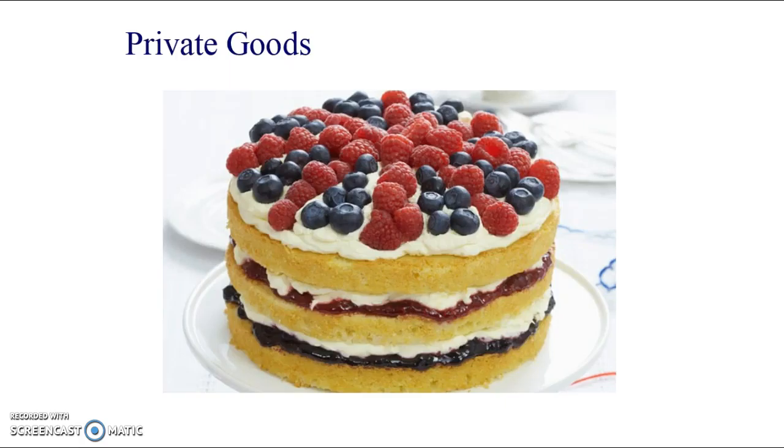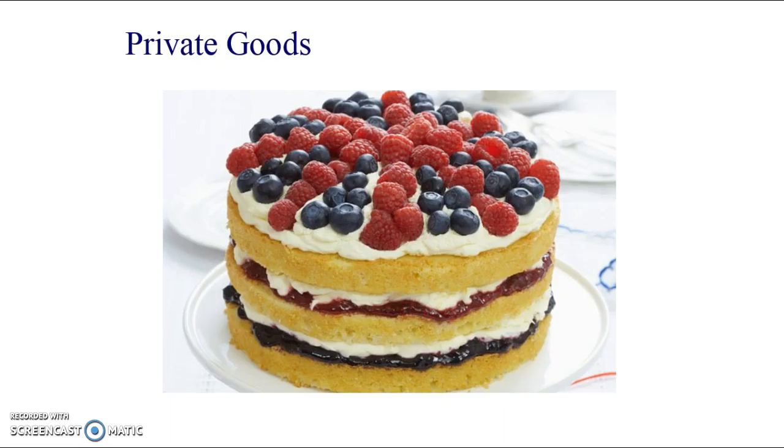So here we go, nice looking cake here. I think it's a patriotic cake for the Queen's birthday because it's kind of like the Union Jack flag, but it looks tasty. Now this is a private good because it is excludable and it's rivalrous. So I like cake, I like eating, and if I take a big slice of that cake, it means less for everybody else that is left. So that's the quality of being rivalrous. So it is what we call diminishable. If I take more, it means less for everybody else. That's the nature of cake.